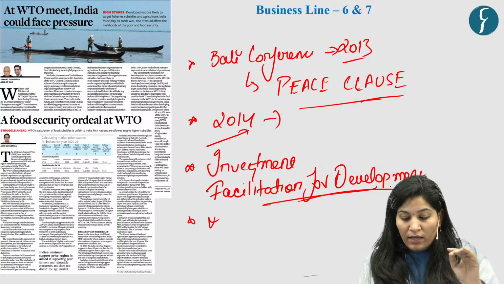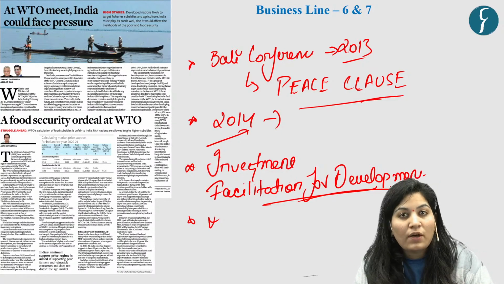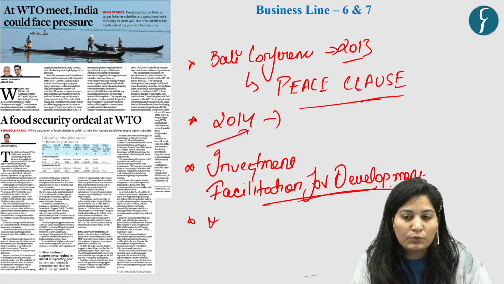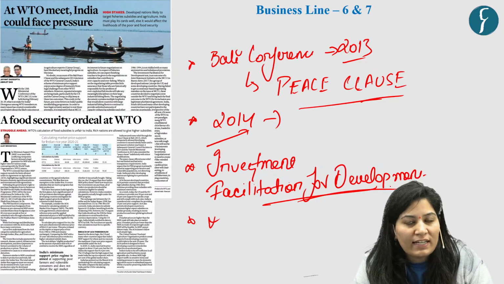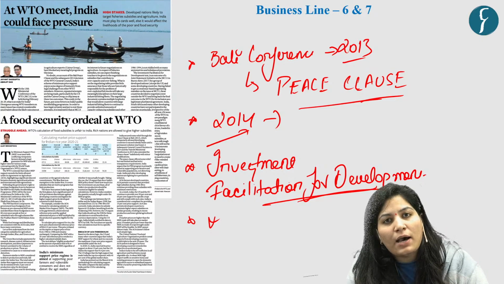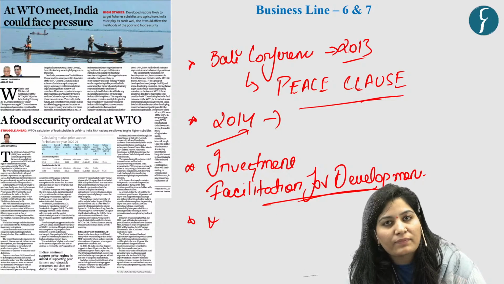So what is the way out as per the author? India needs to push a little hard on current issues like public stock holding and agricultural subsidies. Further, India needs to create a broad-based coalition group of like-minded countries.